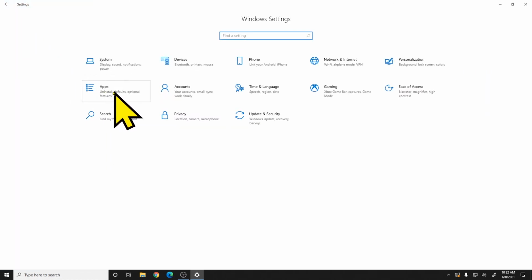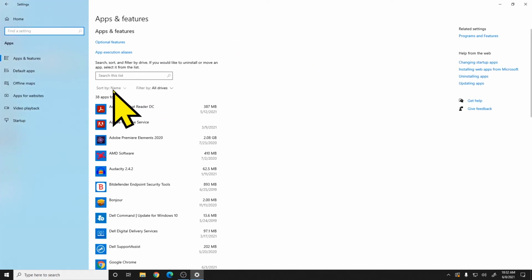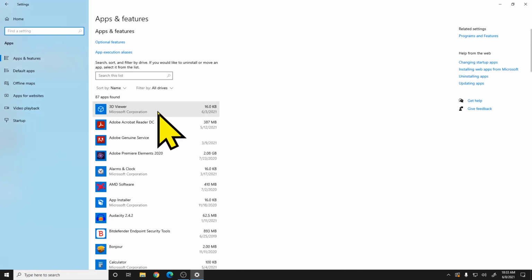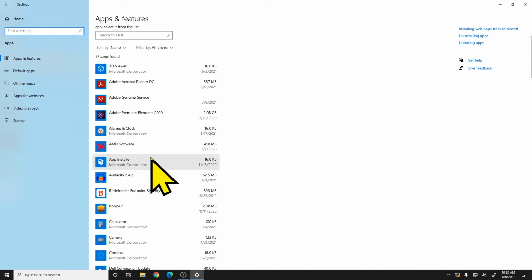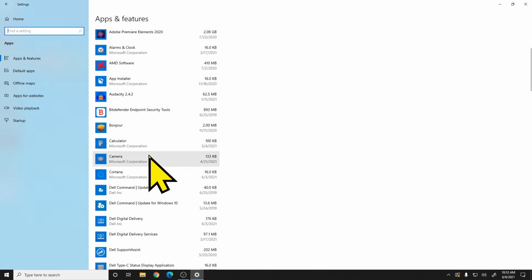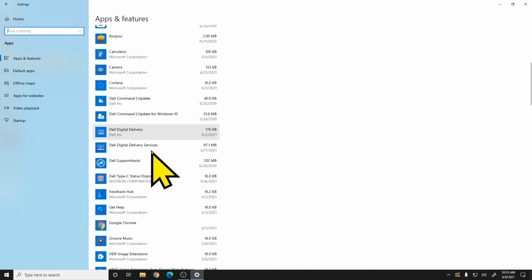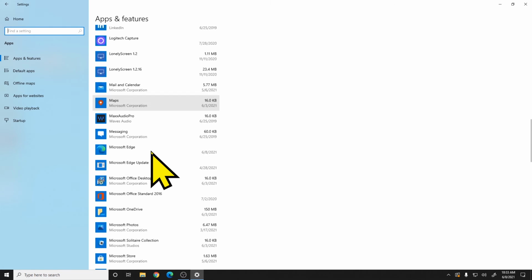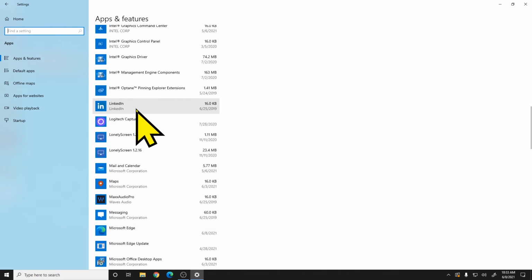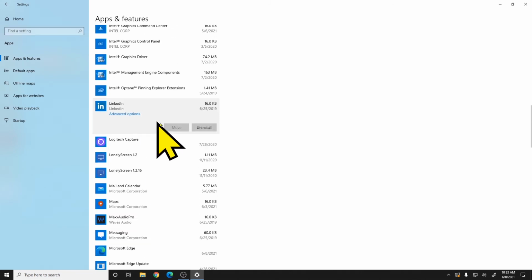And now we're going to jump into apps. Now this apps section is important because this is where you would go to remove most apps. So if you found an app in here that you just find you don't use anymore, you can go ahead and click on it. And there should be an option for uninstall.